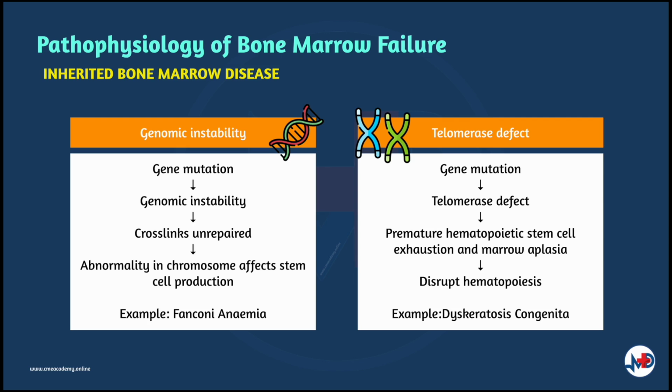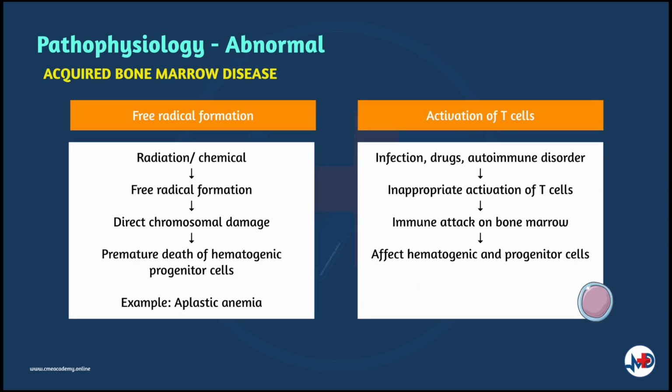Another cause of inherited bone marrow diseases is mutation in genes responsible for encoding protein and RNA, which are involved in telomere maintenance. This causes telomerase defects. Defects in telomerase result in short telomeres, leading to premature hematopoietic stem cell exhaustion and marrow aplasia, which disrupts hematopoiesis. This is the case with dyskeratosis congenita, which is inherited in X-linked recessive, autosomal dominant or autosomal recessive manner. Now let's take a look at the acquired bone marrow disease.